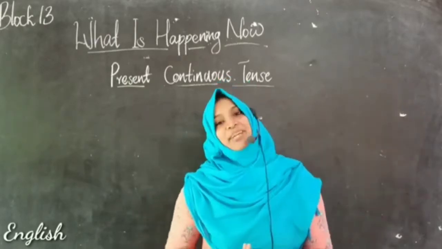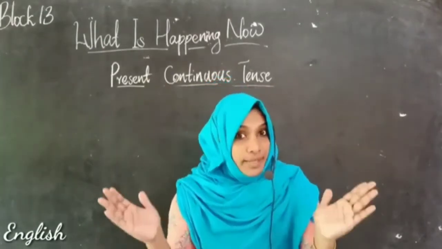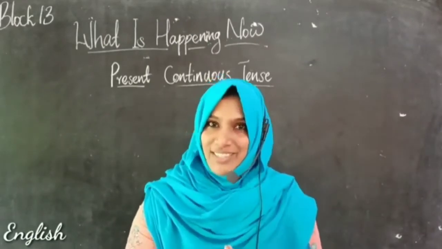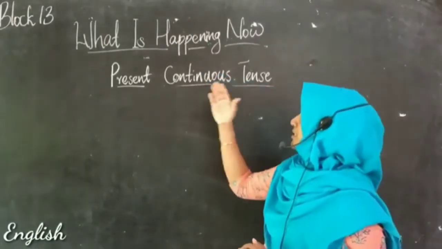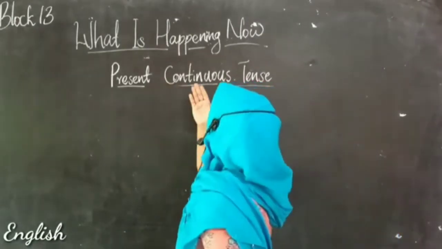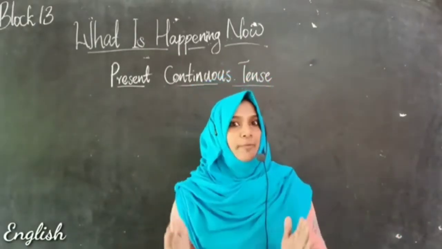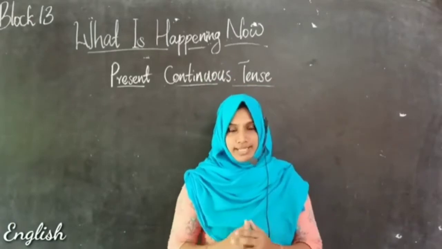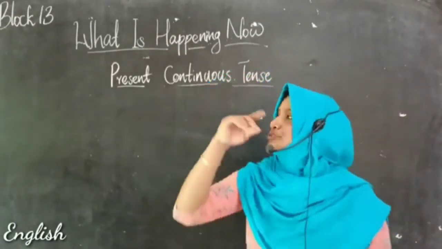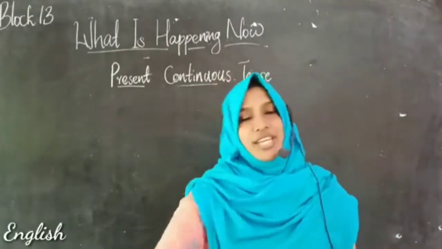And today I'm bringing to you another new lesson, which is about describing an action which is happening at present, using the present continuous tense. So when I say this word present continuous tense, that means an action which is happening at this present, which is happening now, and it may continue to the future also. It may continue to the coming days also.